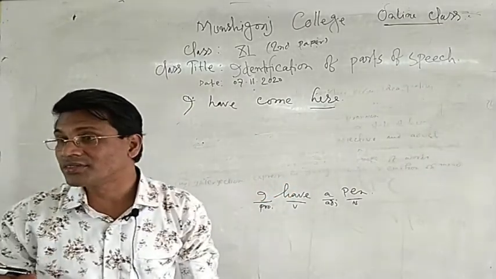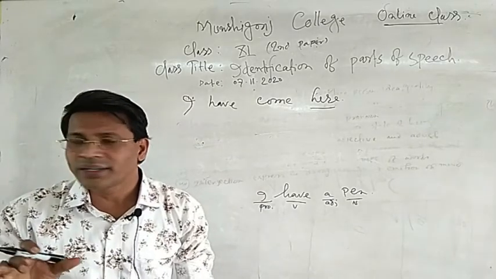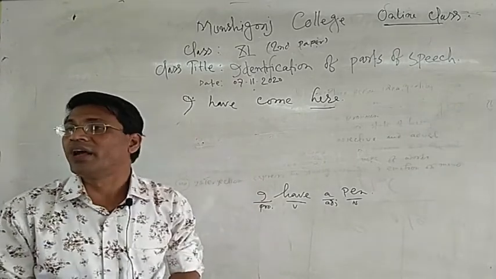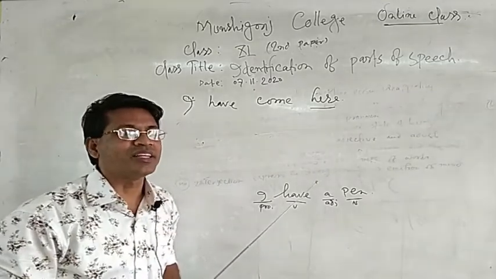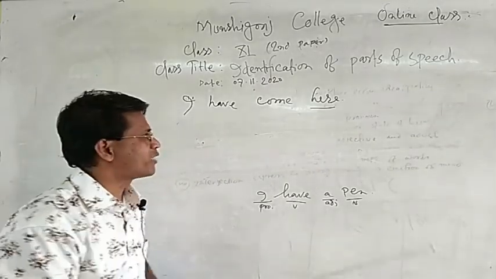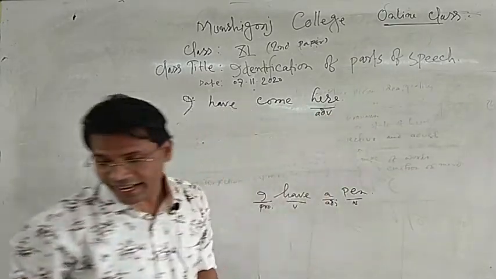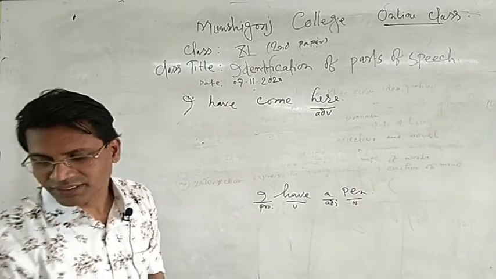Ask a question: where have you come? You will get the answer, I have come here. It is an adverb of place. So here is an adverb of place.